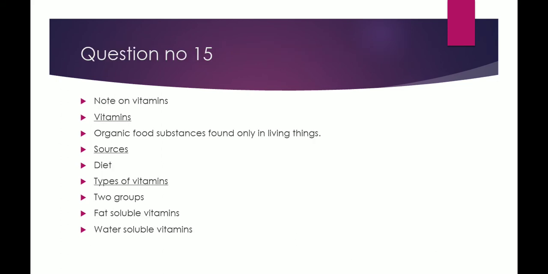First, we discuss question number 15, which is write a note on vitamins. Vitamins are basically the organic food substances found only in living things, for example, plants and animals. And the sources of vitamins we get from our diet or dietary supplements. Now the types of vitamins: there are basically two groups or types of vitamins. First one is fat soluble vitamins, while the second one is the water soluble vitamins.